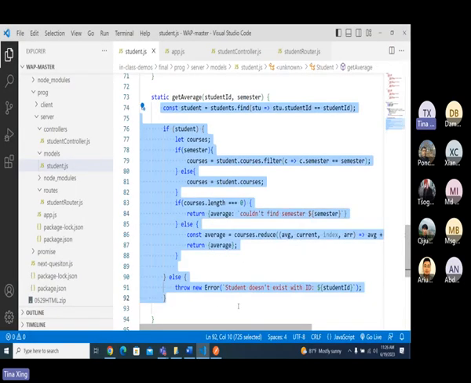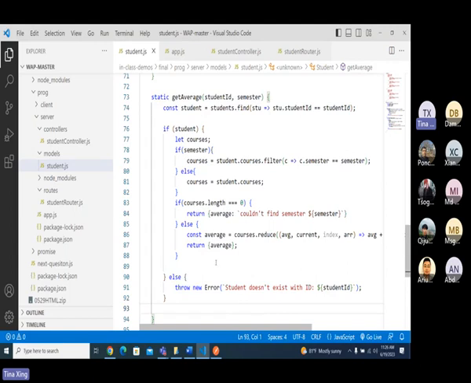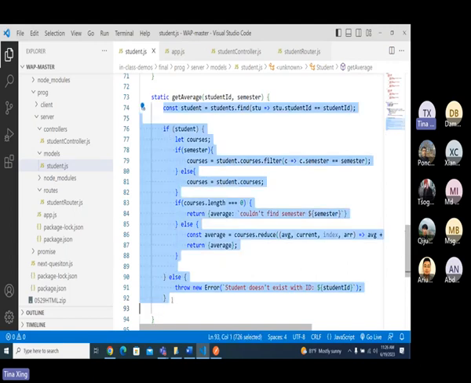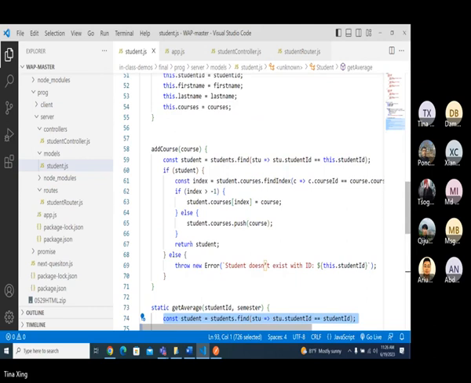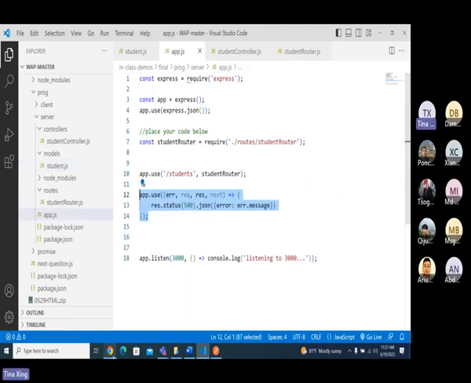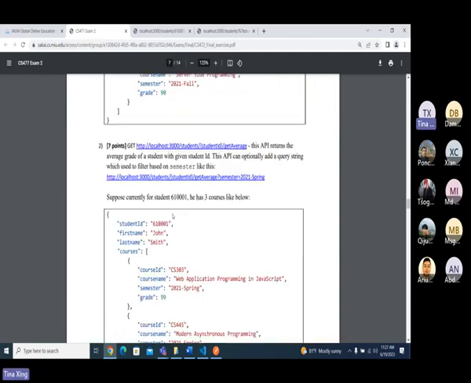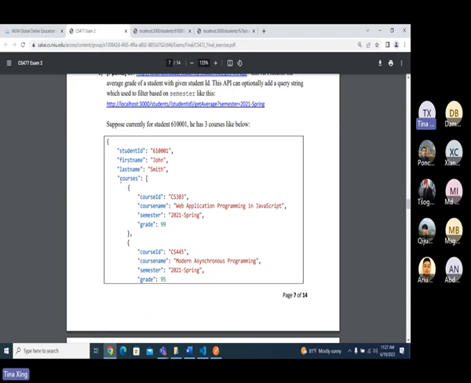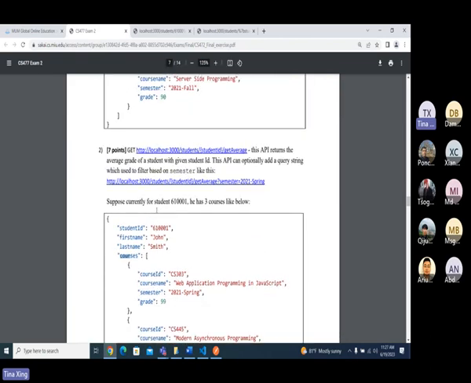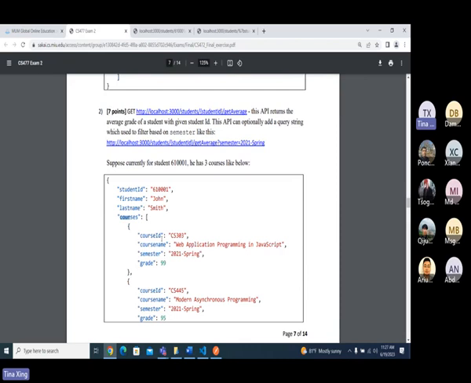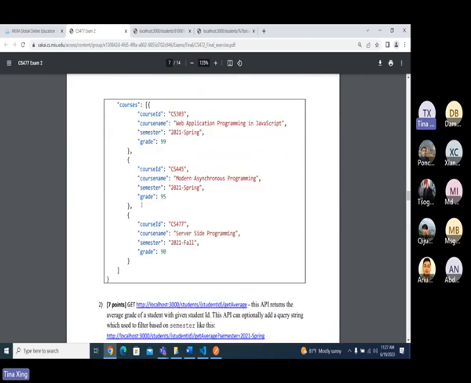This one has a little bit more logic. Exam has a similar structure to this one, but the logic is simpler, okay? Not as many cases as this one, okay? Any more questions you guys have? You can also try other cases by yourself, okay? Like suppose I have a post request, which is add a course, we did already the other course, right? If I have another request to add a new student, how to do it, okay? And the other cases, test by yourself, okay? The structure in the exam is similar to this one, okay?